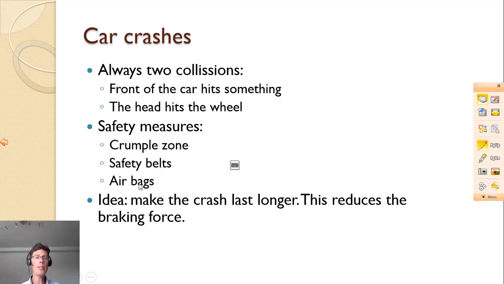Airbag, same idea. Because your head hits a cushion of air instead of the steering wheel, you have more time before your head comes to a standstill. If you didn't have these safety measures, then your head stopping would be accomplished fully by hitting the wheel, so it would take milliseconds or less, which makes the force on your head incredibly high. All these safety measures have the same idea: make the crash last longer.